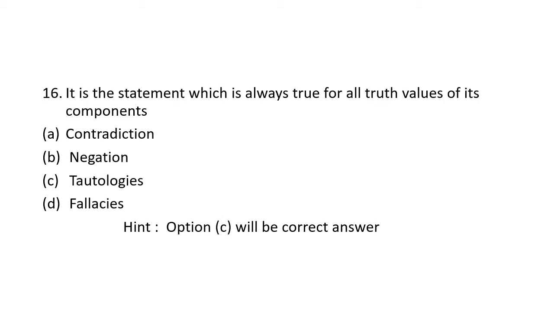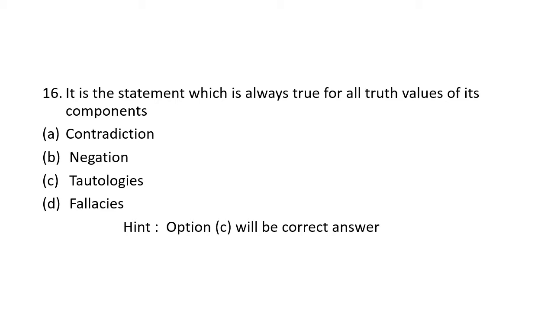We'll move on to the next question. In question number 16, it is one of the very interesting things I want to discuss with you. It is the statement which is always true for all truth values of its components: contradiction, negation, tautologies, fallacies.